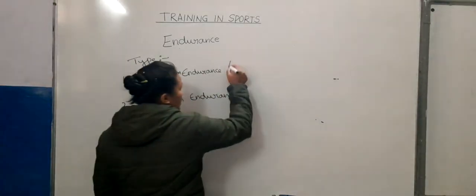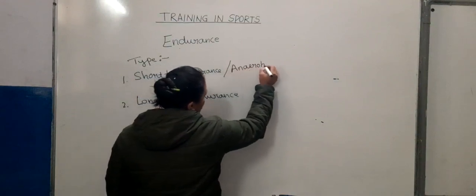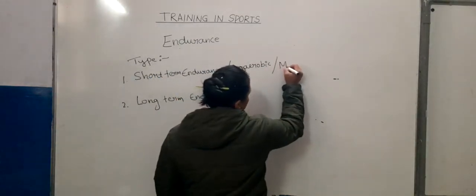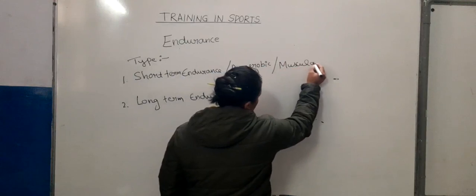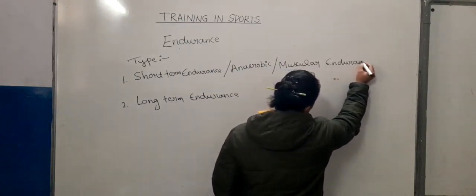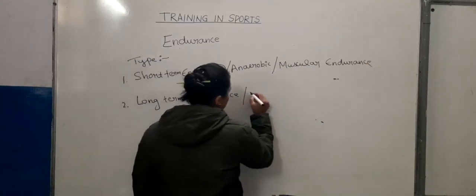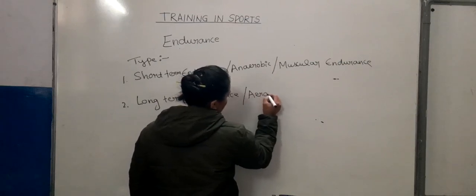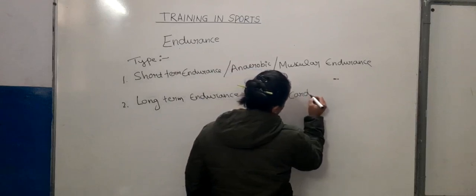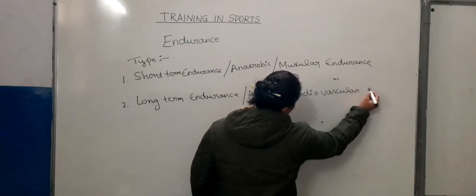Short term endurance is also known as anaerobic endurance, or we can say muscular endurance. In the same way, long term endurance is also known as aerobic or cardiovascular endurance.